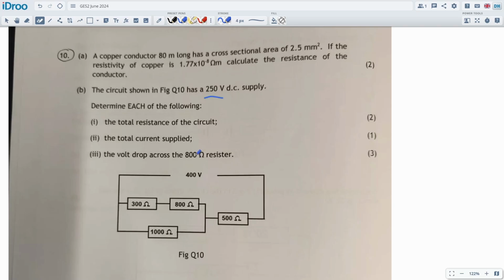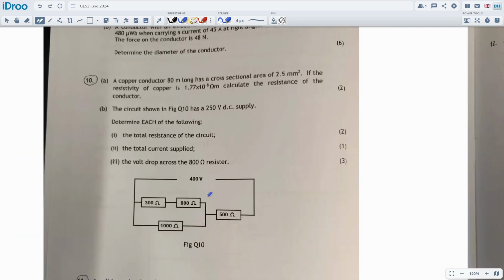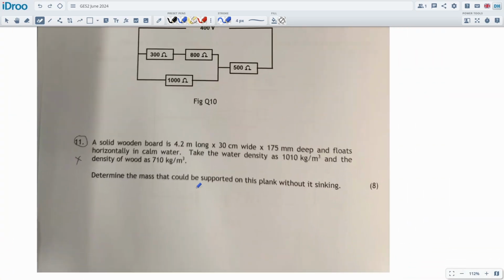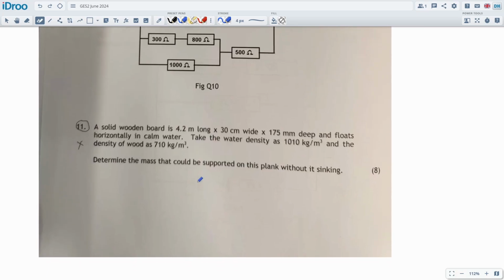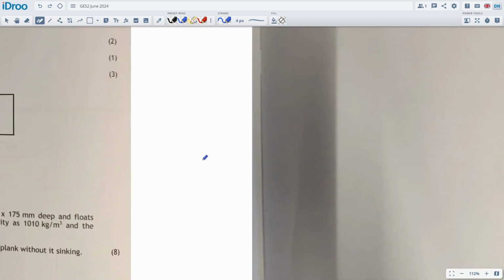I guess I'll use the 250 volt power supply rather than 400, I suppose, right? Then the rest of it's pretty standard, I think. Solid wooden board, fully submerged. What's the total mass that could be supported without it sinking? A bit of buoyancy, no problem on that.